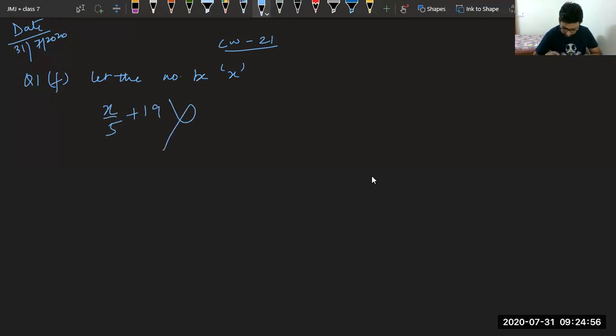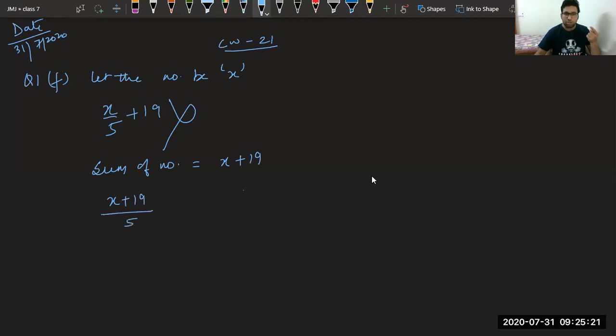All of you, it is saying if she adds 19 to that number and divides the sum by 5. So first of all, she is doing the sum, the number X plus 19. Then she is dividing. So it is actually X plus 19 upon 5.